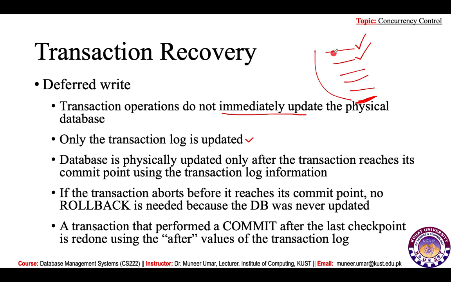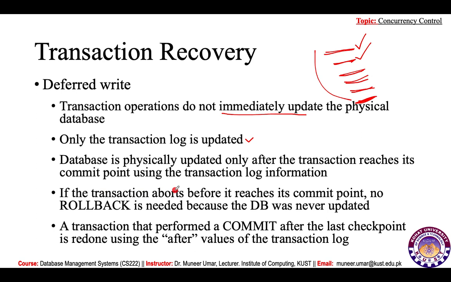What we do here, we process the statements inside the transaction, and for each statement, we update the transaction log, not the database. Once we reach the last point, the commit of the transaction, after that, we look into the log, and according to the log, we make changes in the database.